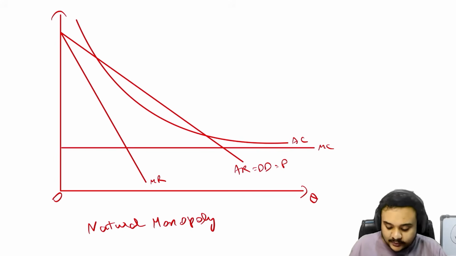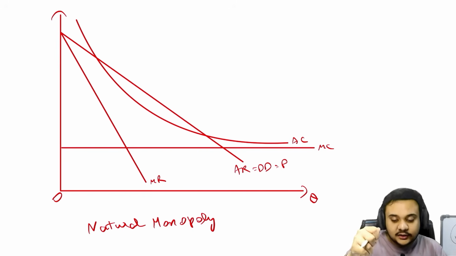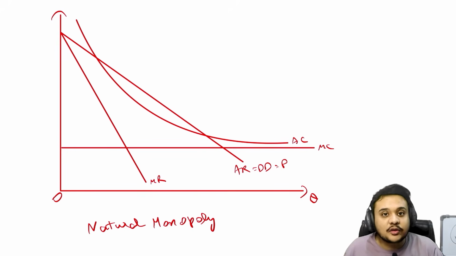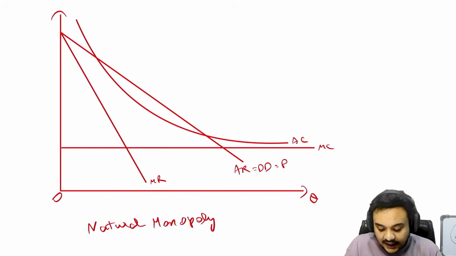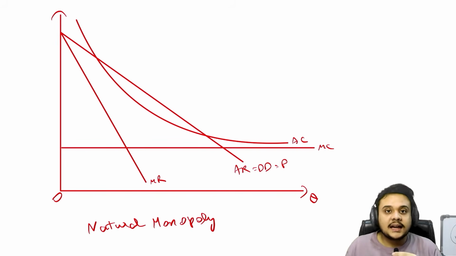When there are two firms, the quantity of the consumers has been divided into the two, but the average cost is still very high. So the average cost will not decrease as fast as it was in the single firm case or in the natural monopoly case. The revenue is going to be divided between two, and that is why the average cost is going to come down very slowly relative to the natural monopoly.